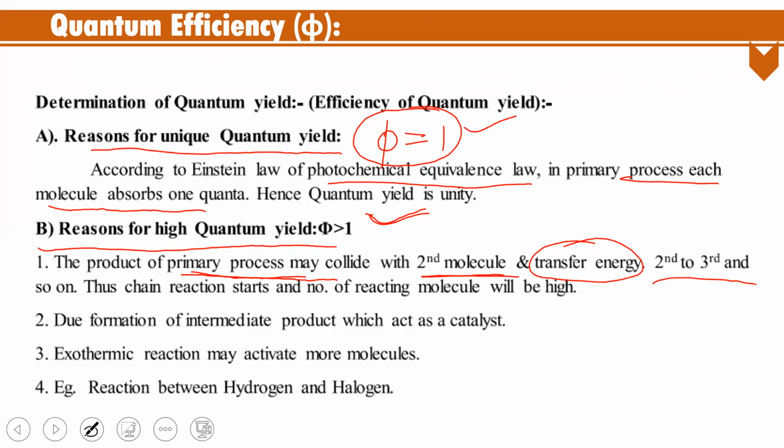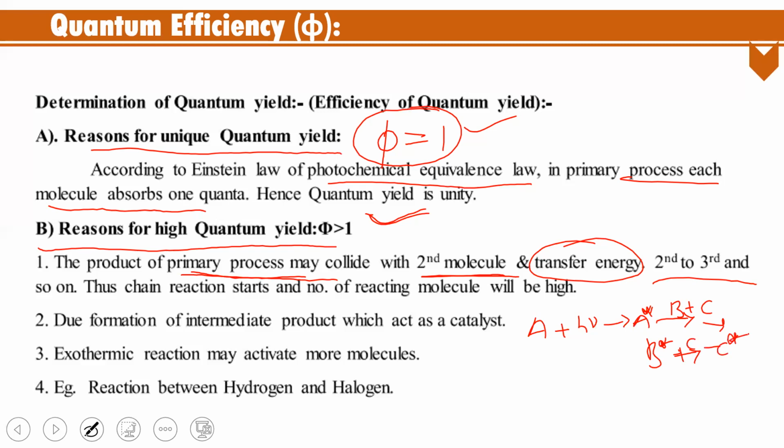For example, this is one molecule activated by one photon, that means A star. The A star, the activated molecule, can again activate other molecules like B, giving B star, and B star activates another molecule like C, giving C star.